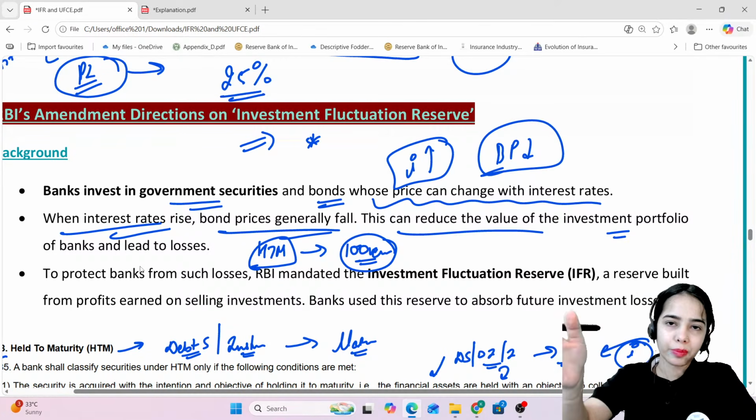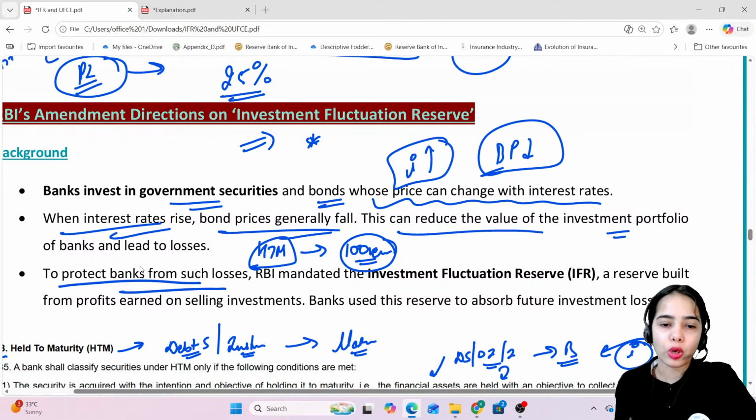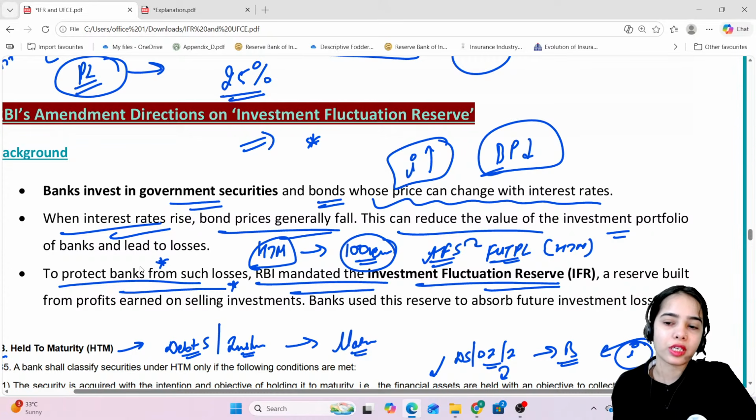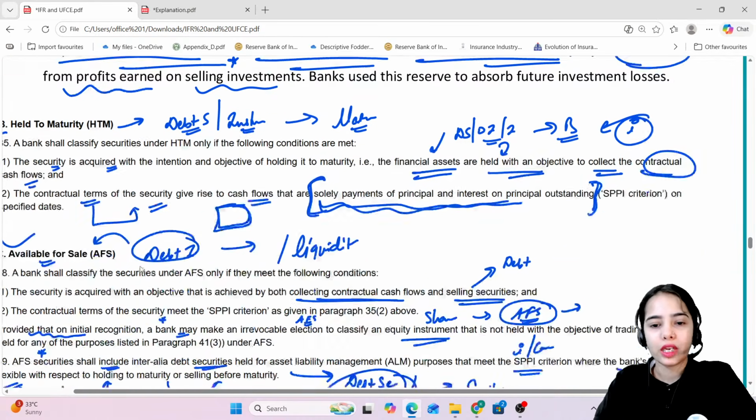They are kept till maturity, and the government or the corporate will pay back at maturity to protect the bank from losses. But for available for sale, for FVTPL, including the held till maturity, for these kinds of instruments that could be sold in the market, according to the market conditions, the losses can happen. So to protect the banks from losses, RBI mandated the investment fluctuation reserve, a reserve built from profits earned on selling investments. Now we will understand this.